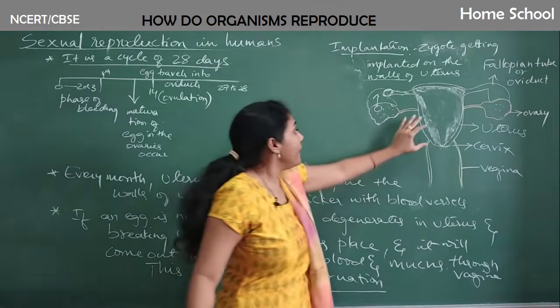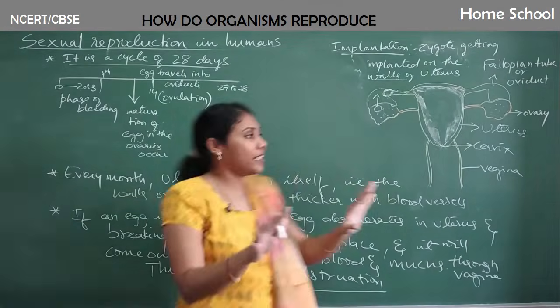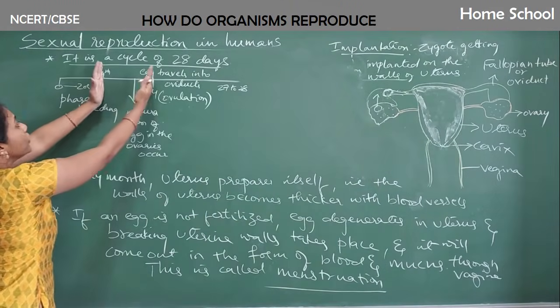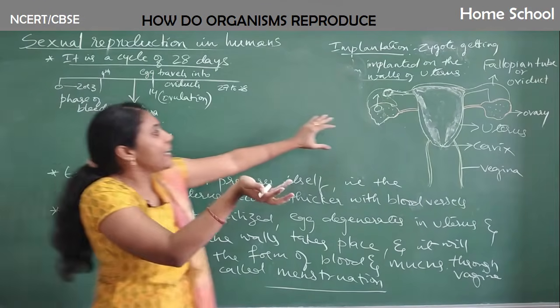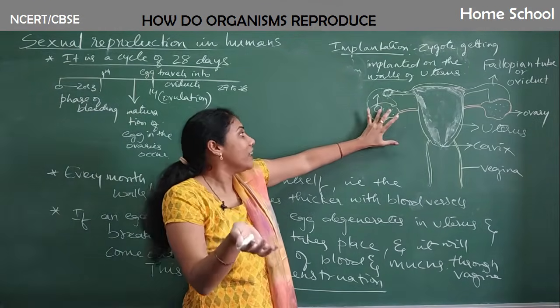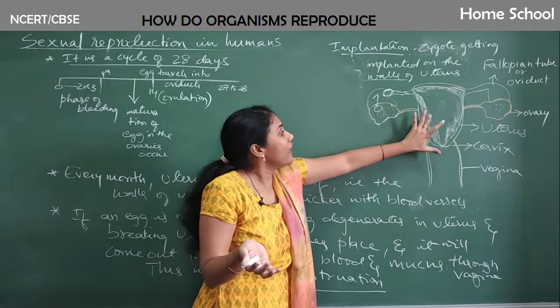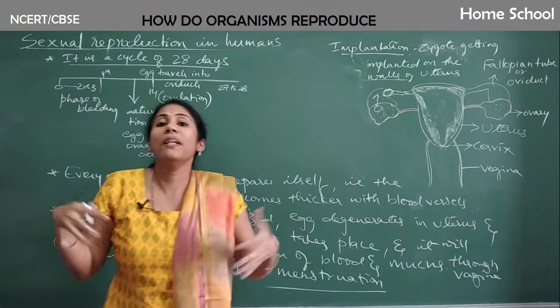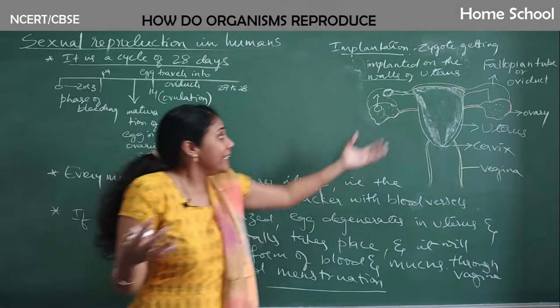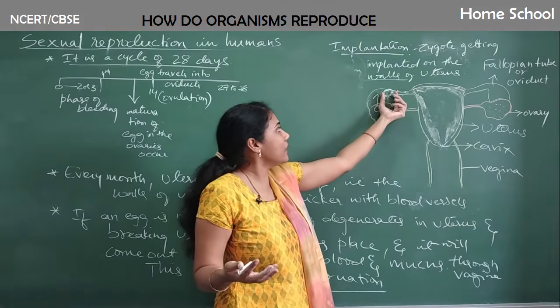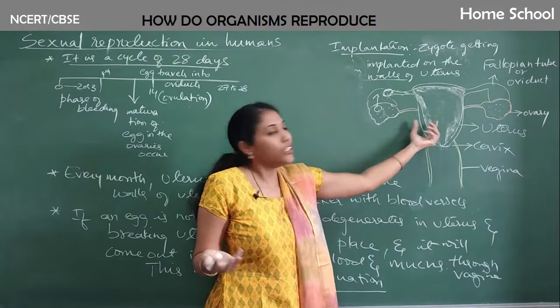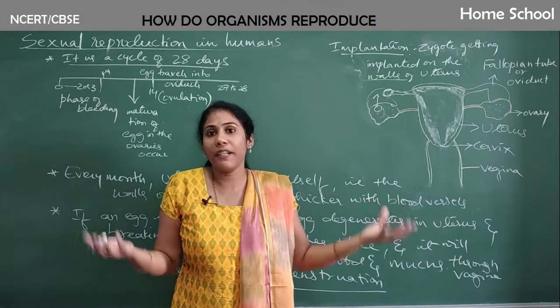When does the uterine wall become thicker? In this time, 4th to 14th day, where the ovaries are starting to produce the egg. During that time itself, our uterine walls also will become thicker and thicker because it has to prepare for holding a baby. In case fertilization occurs, the zygote will come to the uterus only, right, for its nourishment, for its growth.